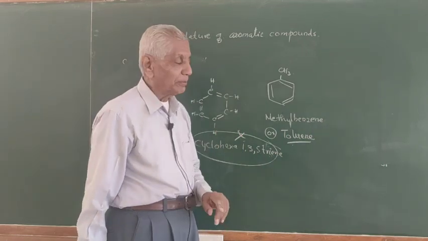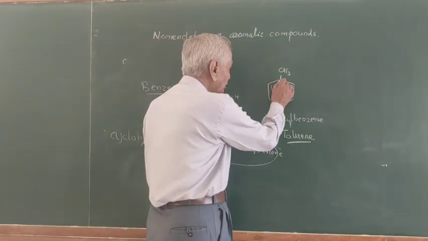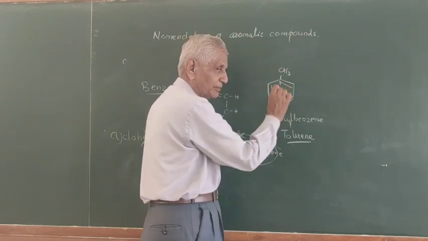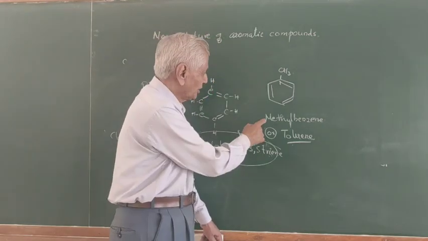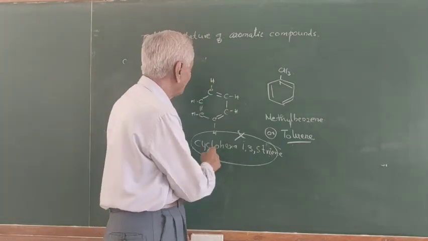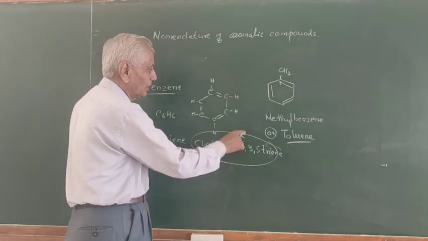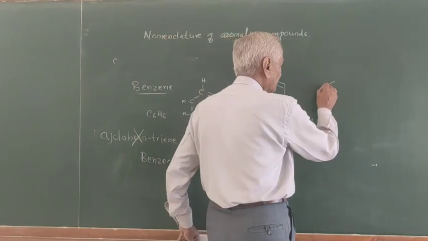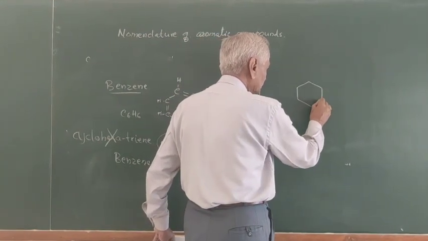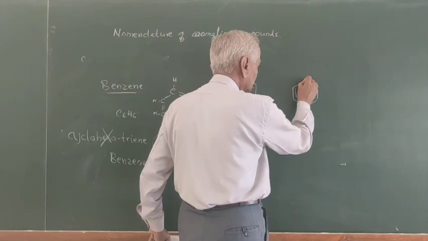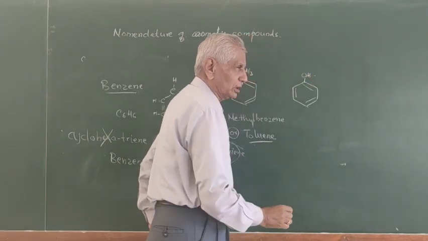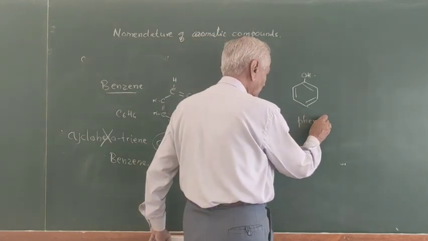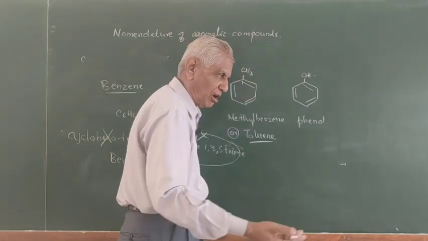And when you have this methylbenzene, the numbering is done from this side. This is 1, 2, 3, 4, 5, 6. Okay? So this is another IUPAC name. So benzene is an IUPAC name. Methylbenzene or toluene is an IUPAC name. Similarly, this compound is phenol or benzenol.